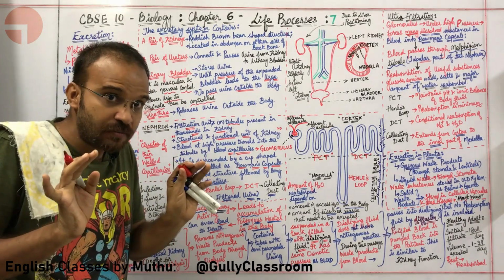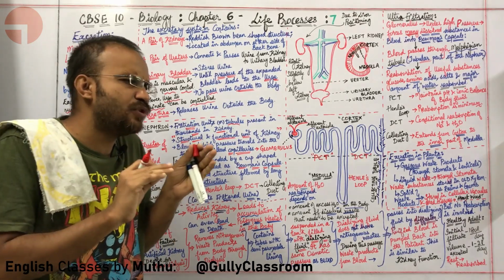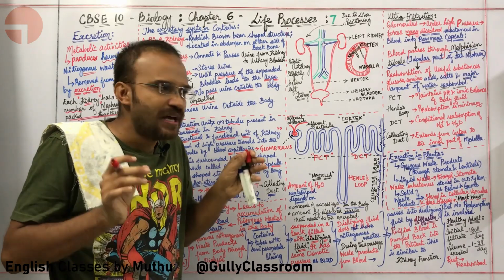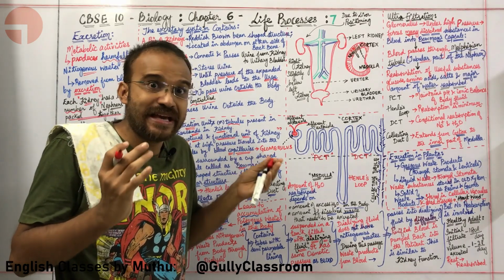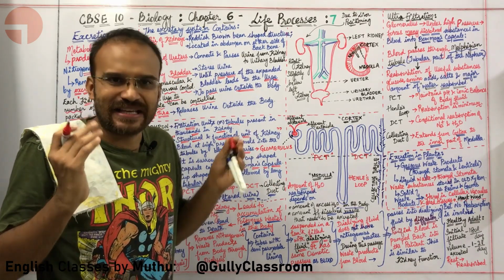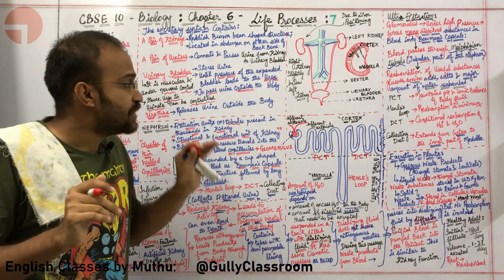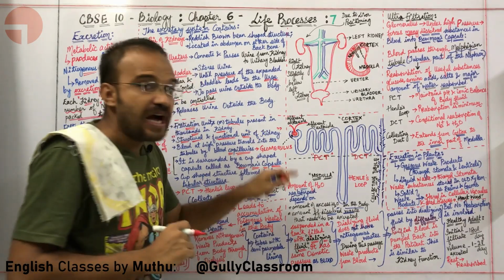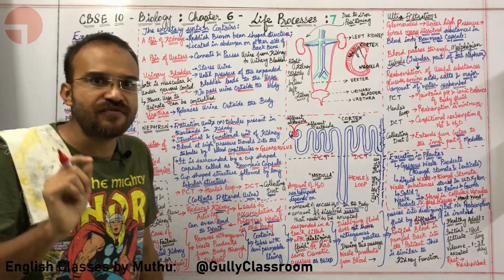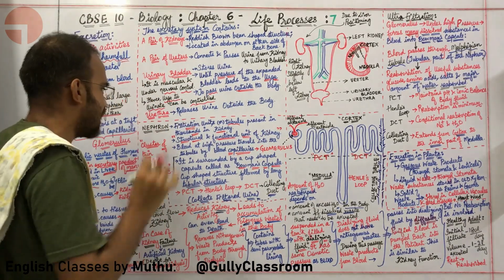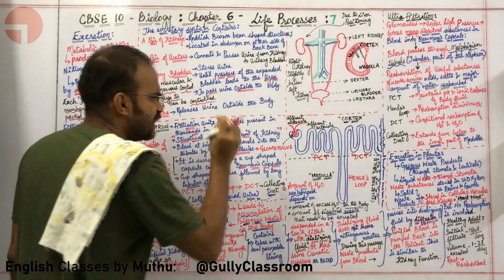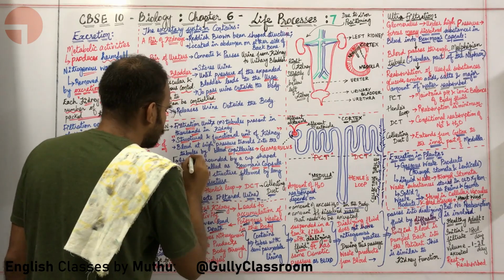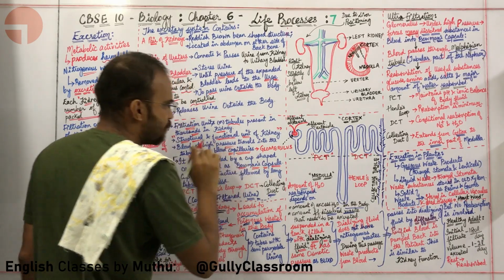Lungs are completely made up of alveoli, and alveoli help in gaseous exchange. Alveoli help in exposing a greater area for gaseous exchange. In a similar way, the entire kidney is made up of nephrons, and these nephrons are where the actual filtration is happening. Where, sir? Kindly give me an idea.